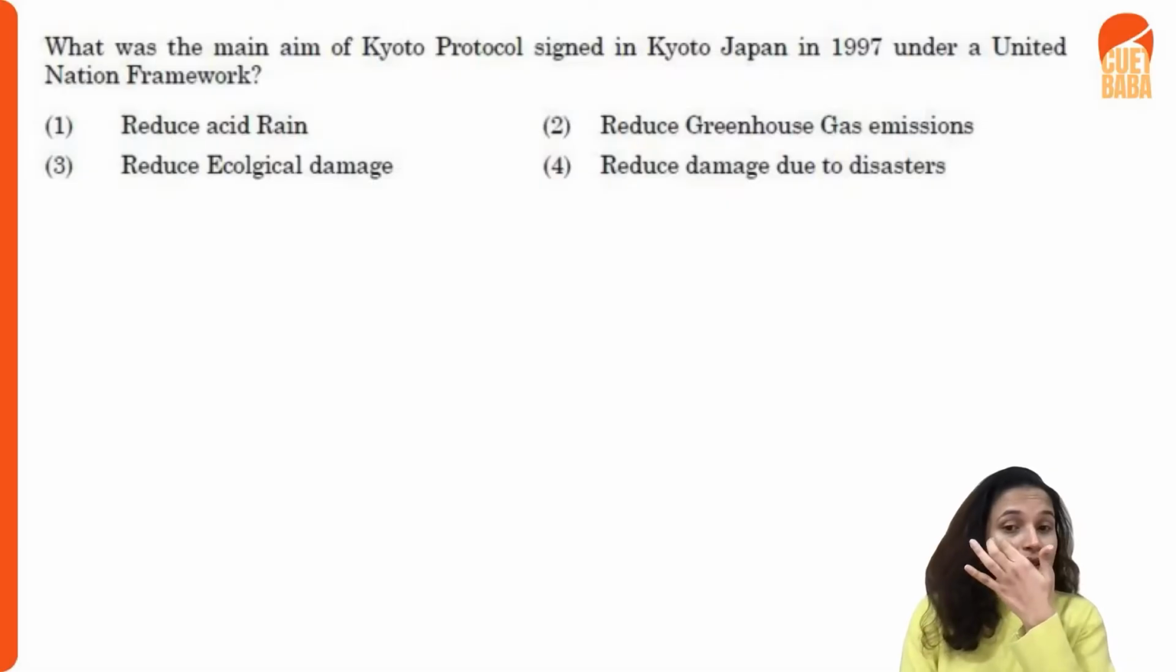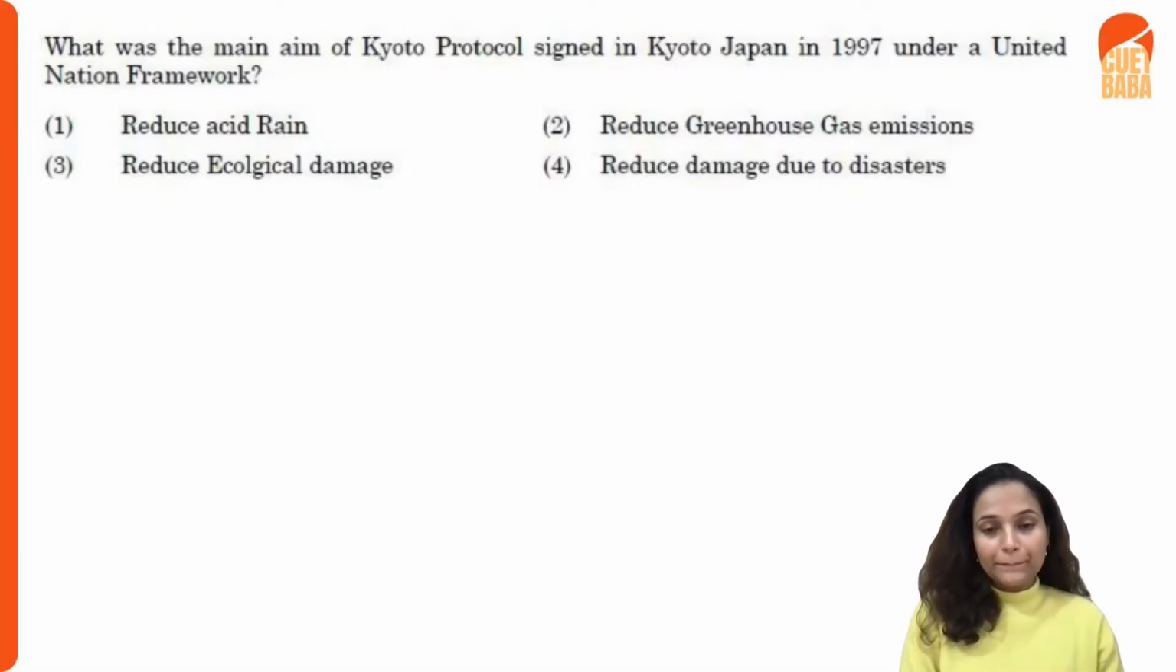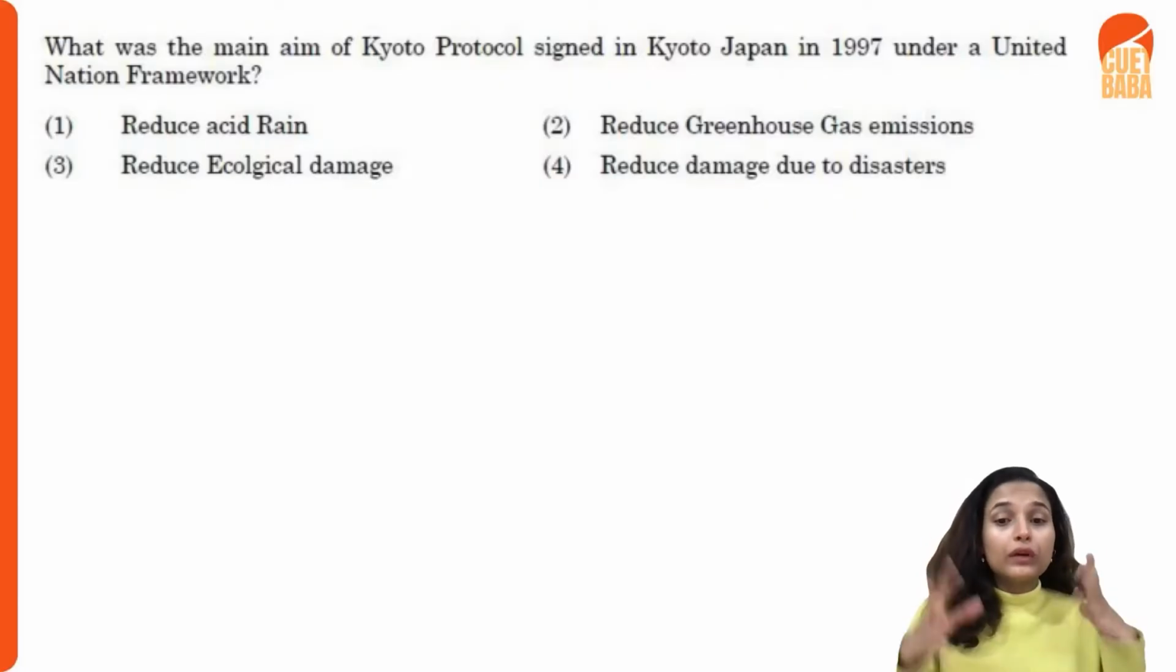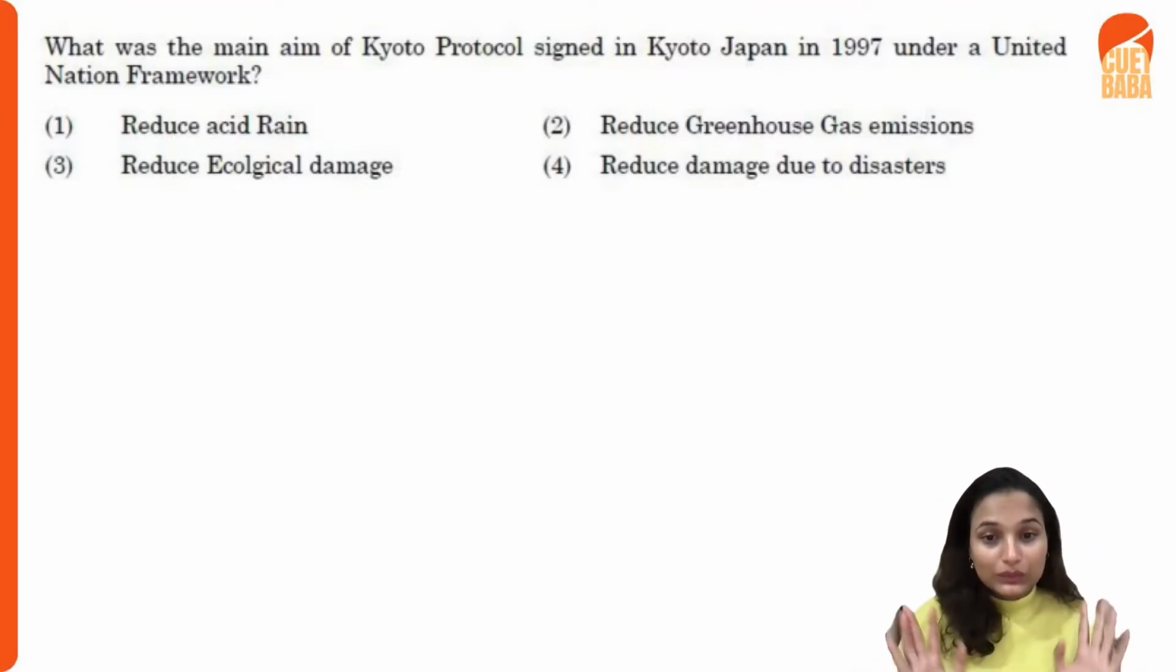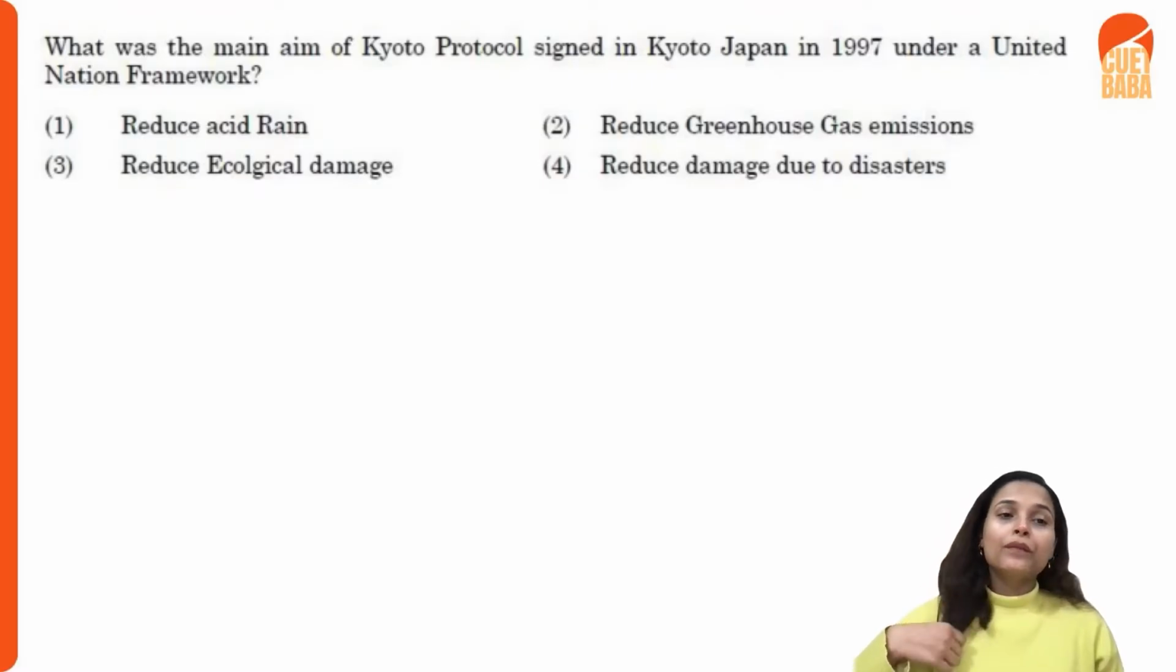So what was it about? Was it about reducing ecological damage? But that's of course an umbrella term. So what was it particularly about? We have all known the answer: it is about reducing greenhouse gas emission. The Kyoto Protocol is about reducing greenhouse gas emission, right? All right, great. Let's move forward.